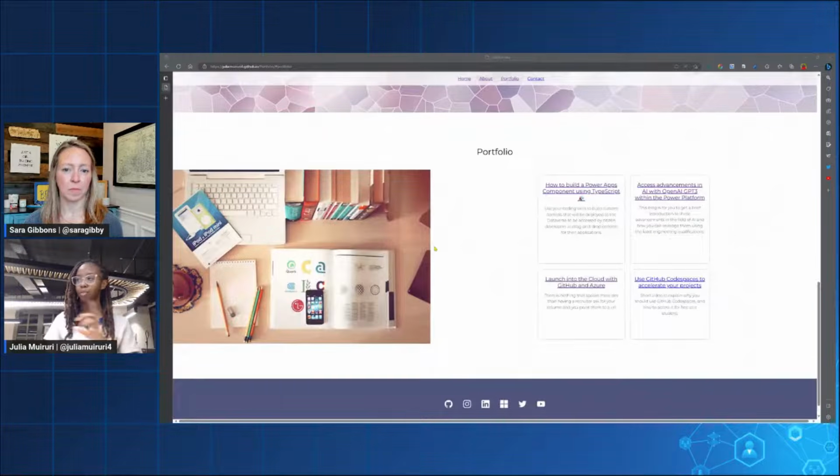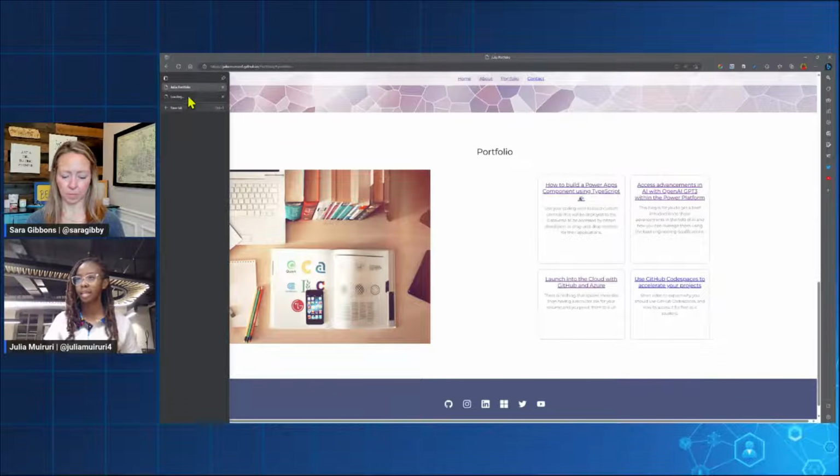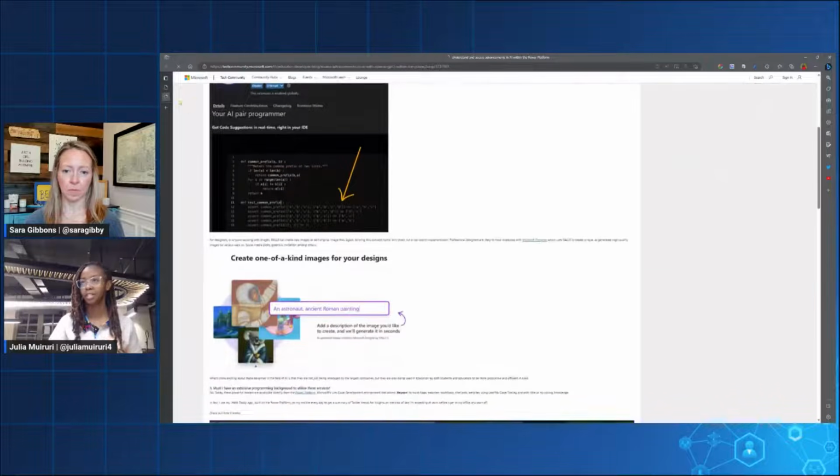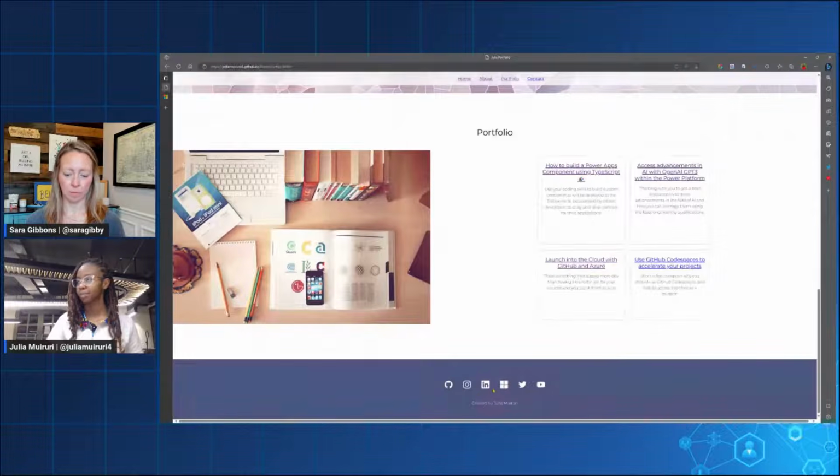And then I have a portfolio section that has some of the blogs that I've written, some of the resources that I've created. And if I click on this, you can see that I can also access some of these resources from other parties. And then you can also see a contact section at the very bottom.